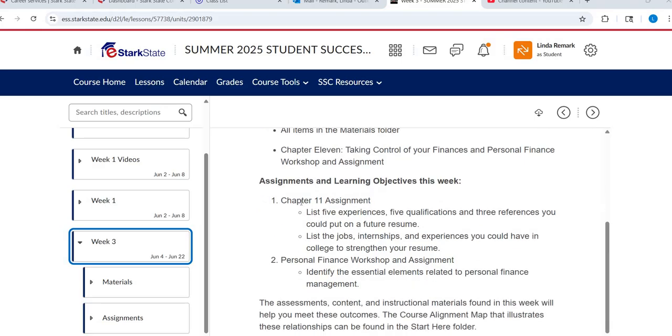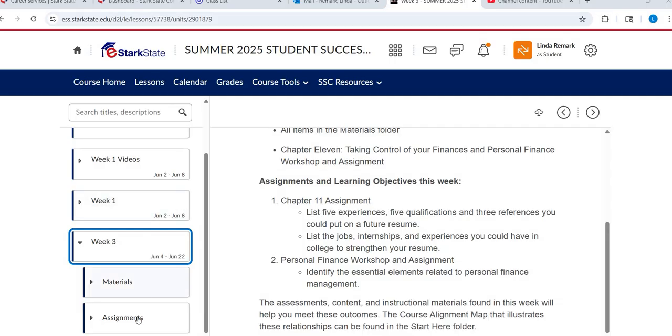So you have 2 assignments this week, so no discussion forum. Your basis for your attendance this week is submitting both assignments by Sunday. If you miss one assignment, you'll still get 50% attendance. If you miss both, you'll get a 0. If you turn them both in on time, you'll get 100% attendance. So let's go ahead and take a look.